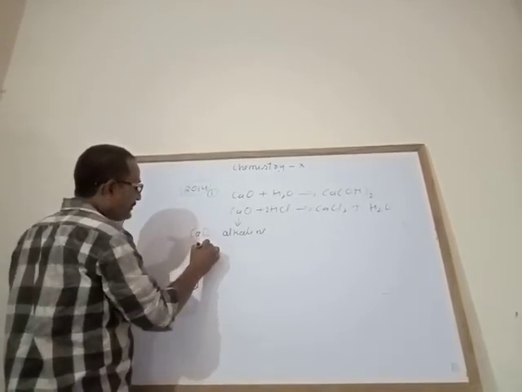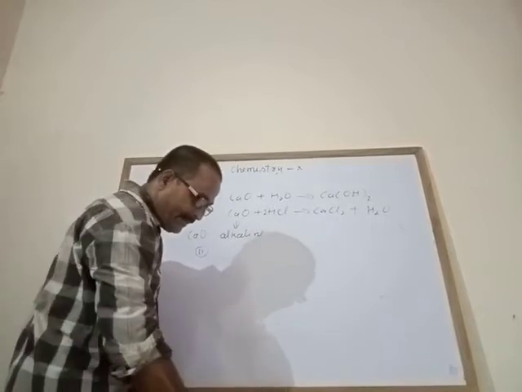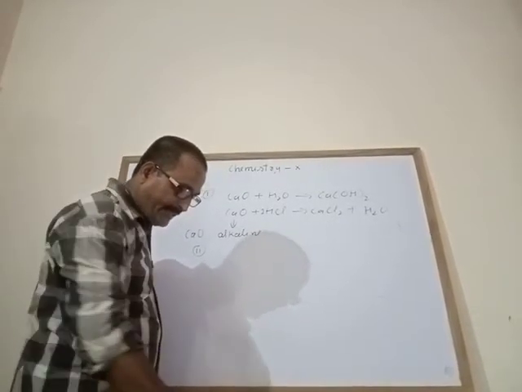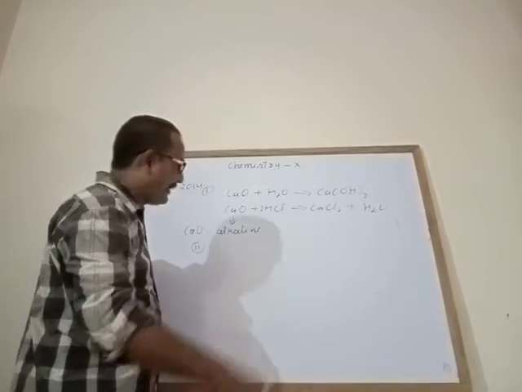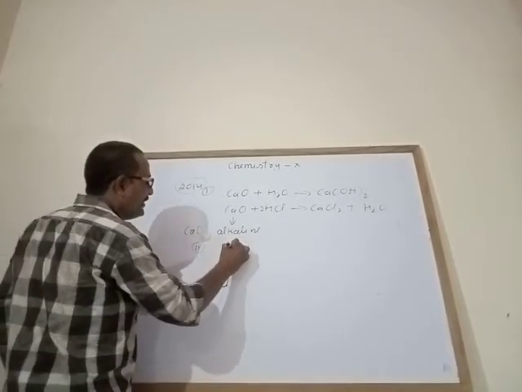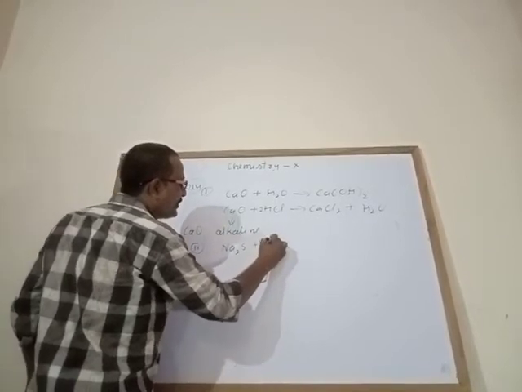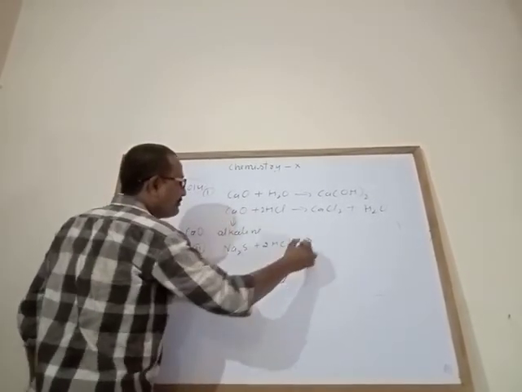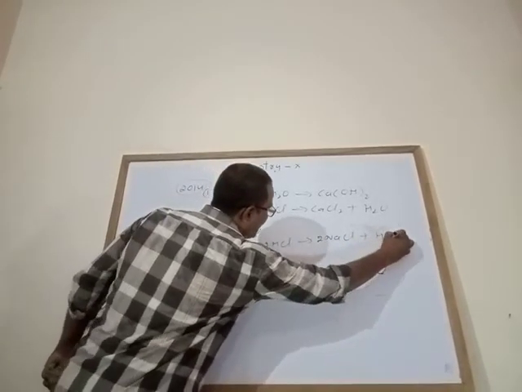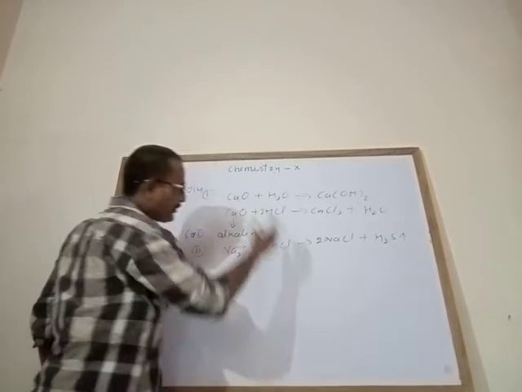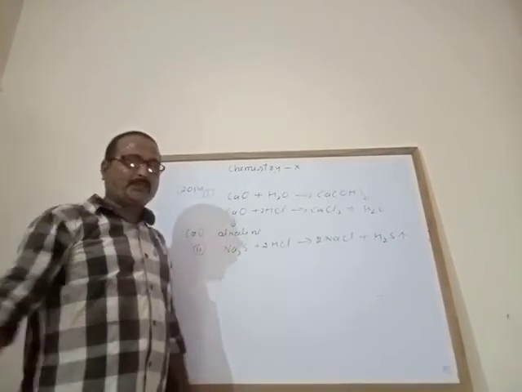Now, 2014, second one given: write the balanced equation for the action of hydrochloric acid with sodium sulfide. Sodium sulfide with 2HCl forms sodium chloride and a rotten egg smelling gas, that is hydrogen sulfide gas. You see that mostly the questions are repeated questions.